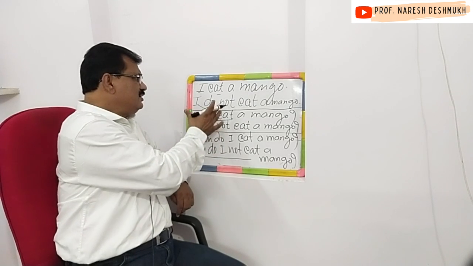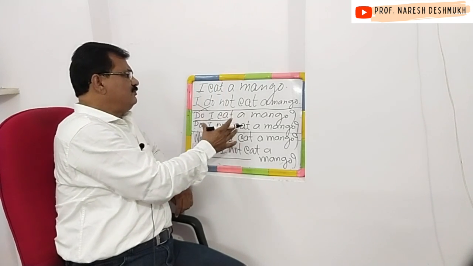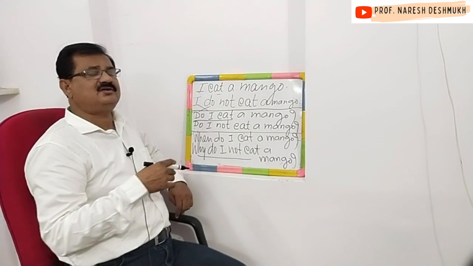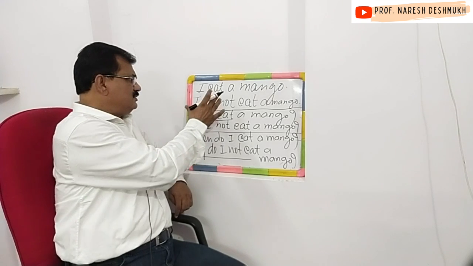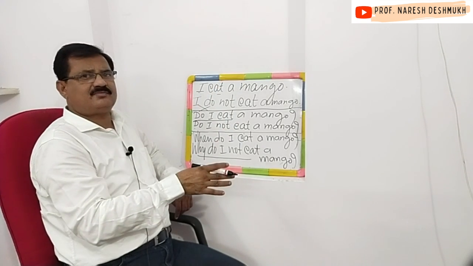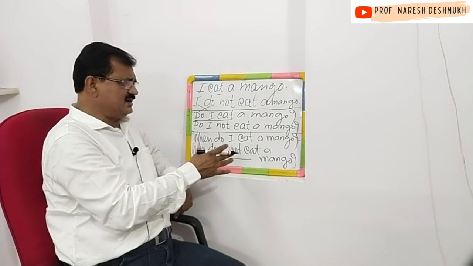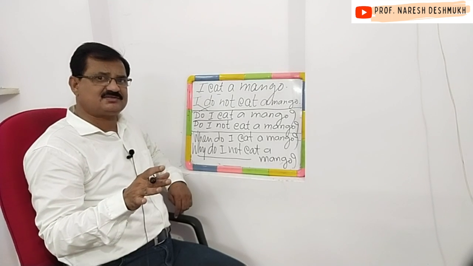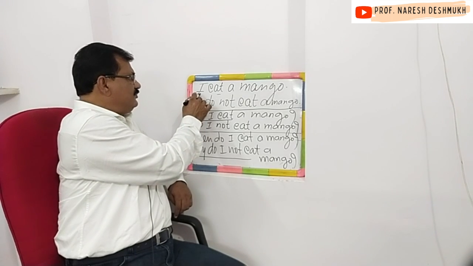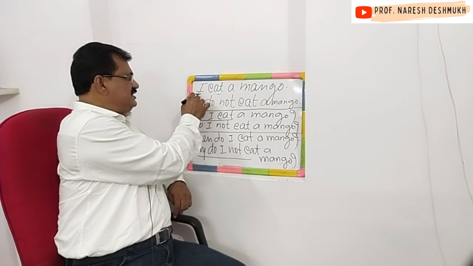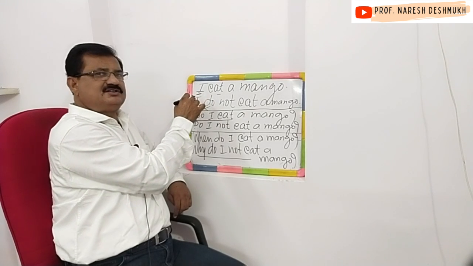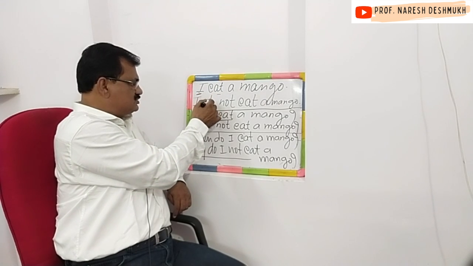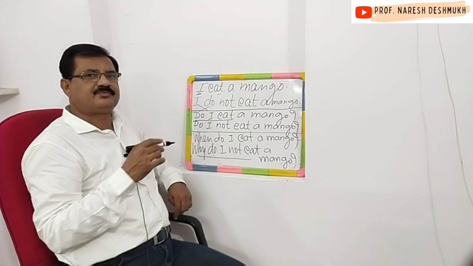So in this way we have written 6 sentences. All the sentences are very important. These sentences seem different, but all the sentences are written in simple present tense. The subject of the sentence is I. I is first person singular number, and therefore do is used in every sentence.